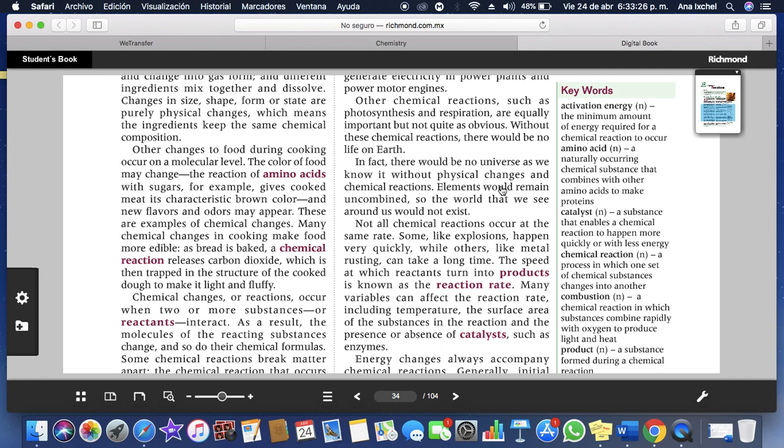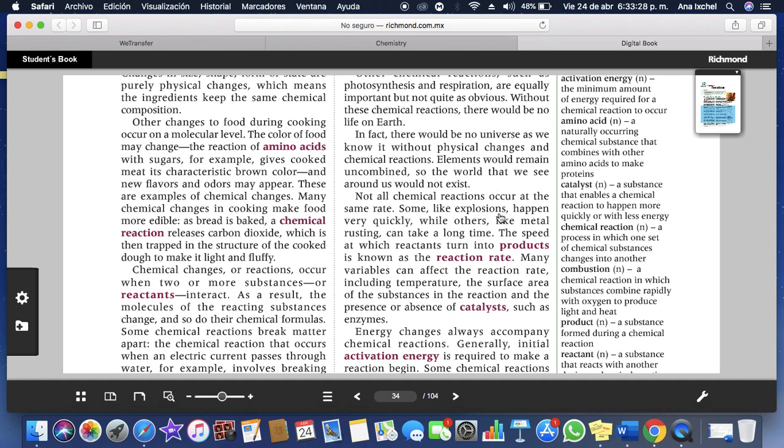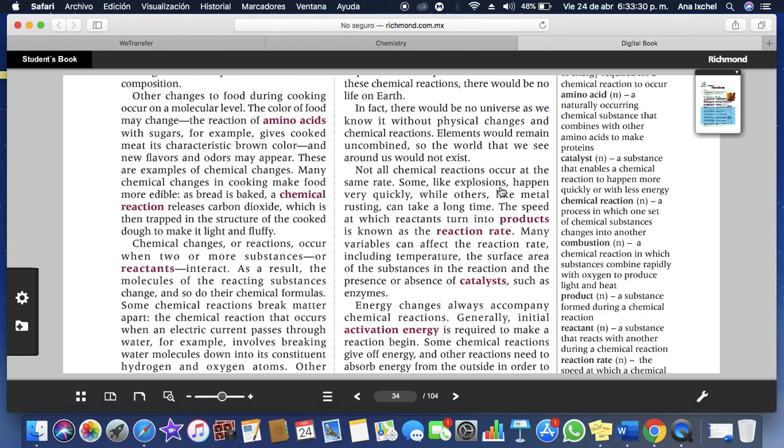In fact, there would be no universe as we know it without physical change and chemical reactions. Elements would remain uncombined, so the world that we see around us would not exist. Not all chemical reactions occur at the same rate.